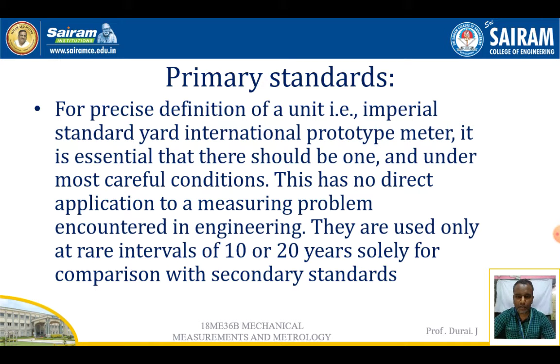Then we are going to discuss the secondary standard. Before that, the primary standard is made of high grade materials. For example, the prototype meter is made of a platinum iridium alloy, and the imperial standard is made of a bronze bar with tin and copper, sorry, zinc. These are the materials used there.